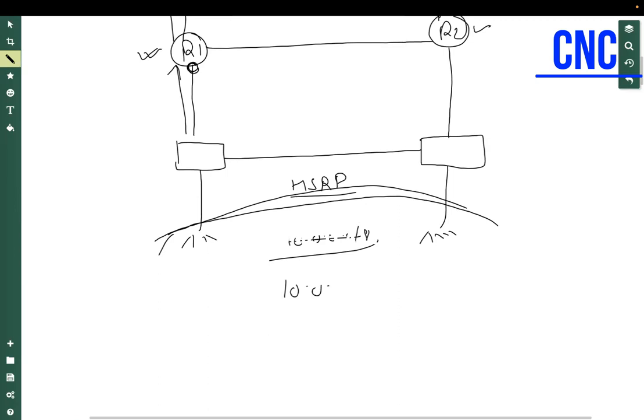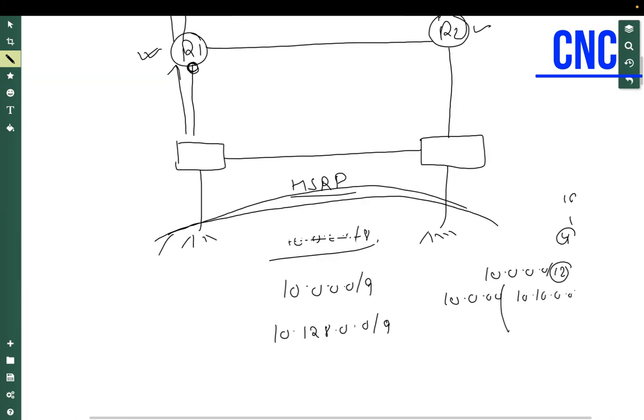It will be 10.0.0.0/9 and 10.128.0.0/9. Look here, you told me /12. With 10.0.0.0/12 we have 4 bits, meaning the second octet divides in steps of 16: 10.0.0.0, 10.16.0.0, 10.32.0.0 and so on. I wanted to divide into only two parts, so /9 is the best way.